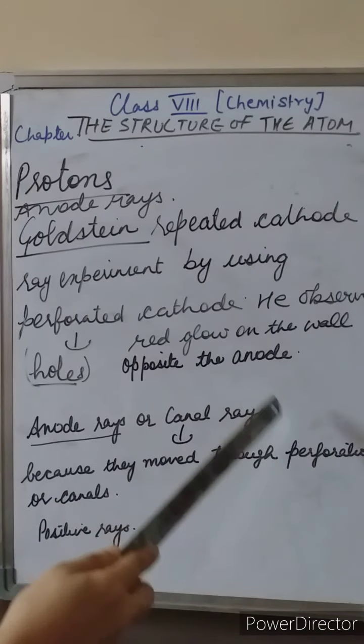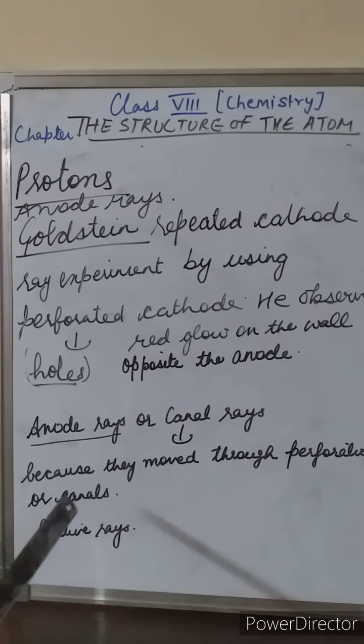Now students, why are they termed canal rays? Because they move through the perforations or the canal in the cathode. It was found that these rays contained positively charged particles, so they were termed positive rays. Now students, what are the characteristics of the anode rays?